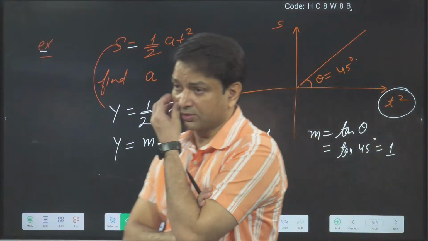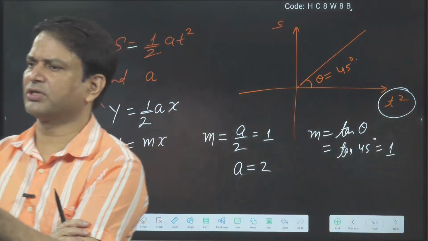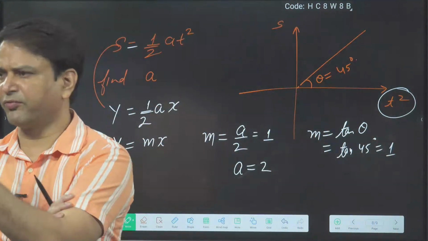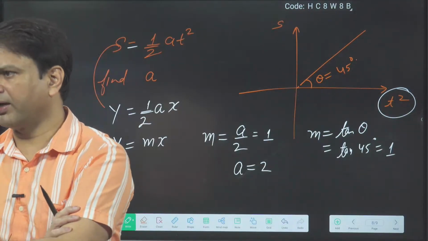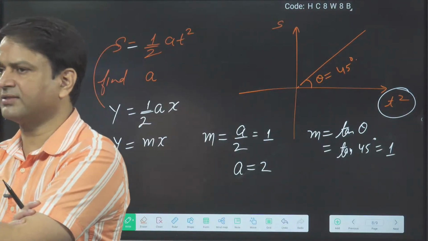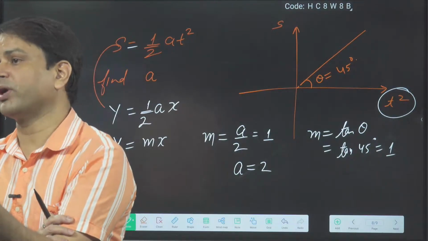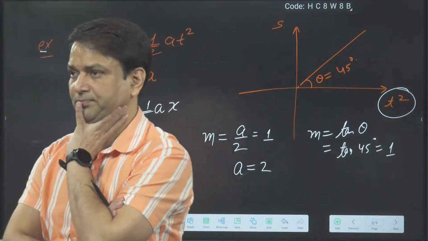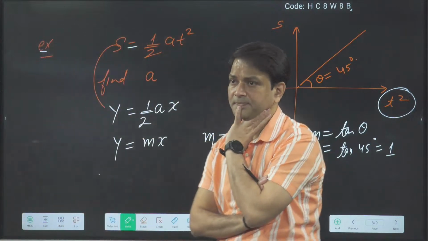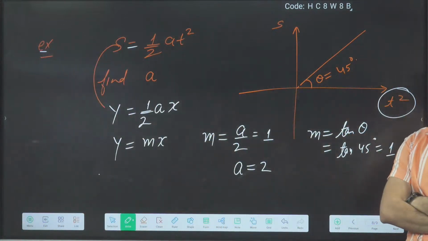Everybody got or not? So first convert whatever equation they have given, different relations between different physical quantities. Which quantity they plotted on y, replace that by y, which quantity they plotted on x, replace by x. After that you can decide what is the graph pattern and what will be the graph. Understood or not? Completed.